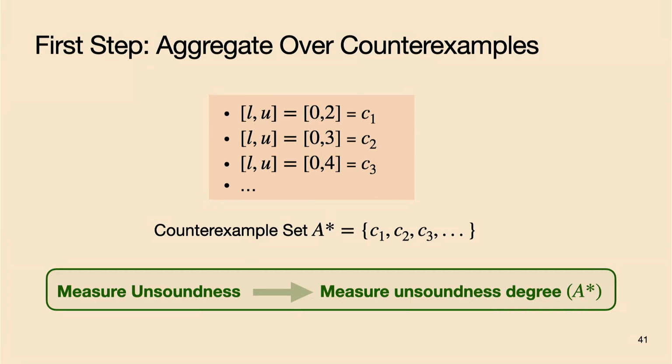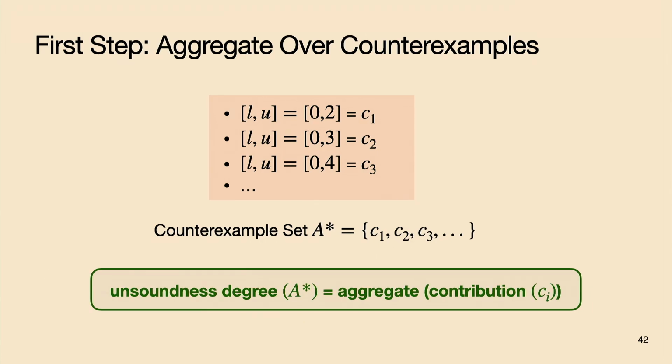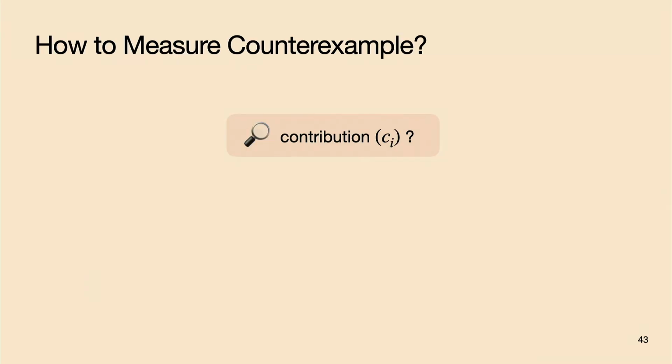Now, if we want to measure the unsoundness of a transformer, we only need to measure the unsoundness degree of this A star set, which is equivalent to measuring the contribution of each element within this set to the unsoundness, and then doing the aggregation. Therefore, the question is, how do we measure the contribution of each violating abstract element within this set? Do we simply let it equal 1?